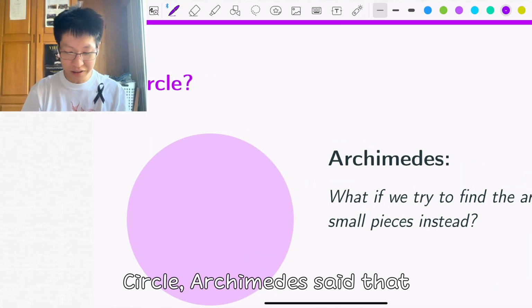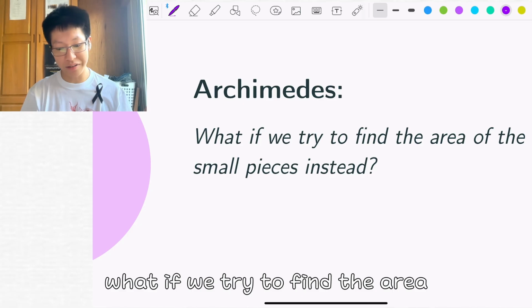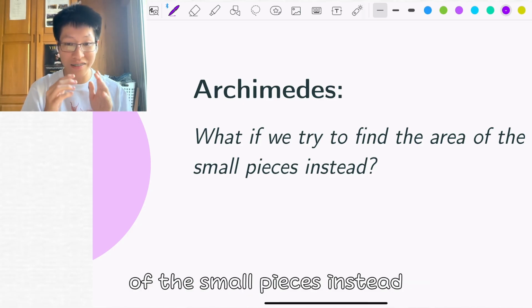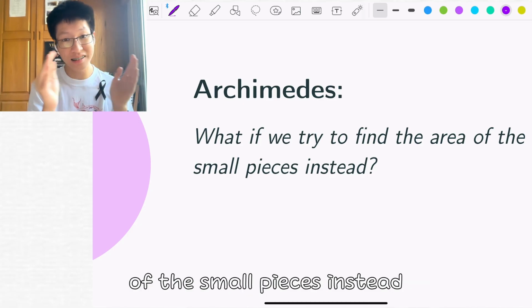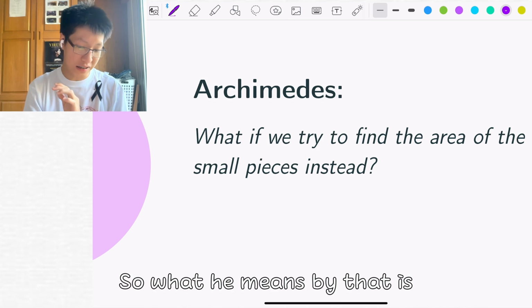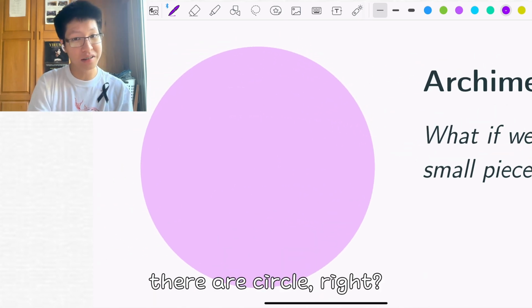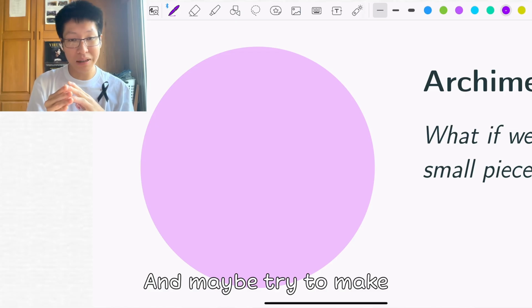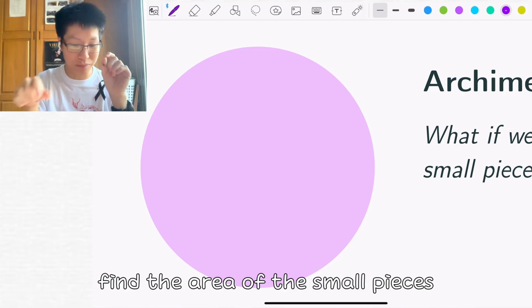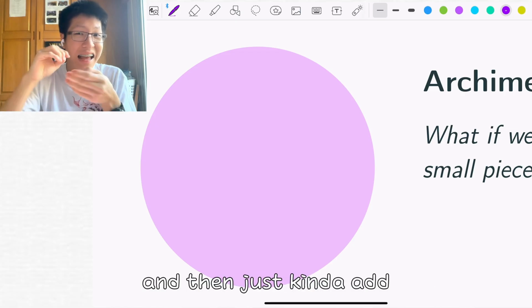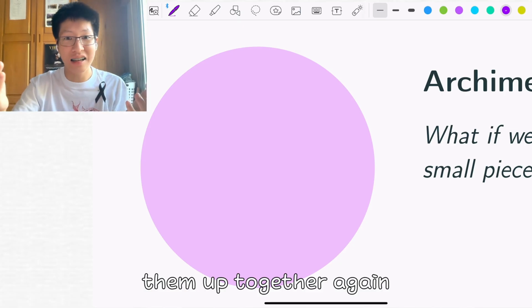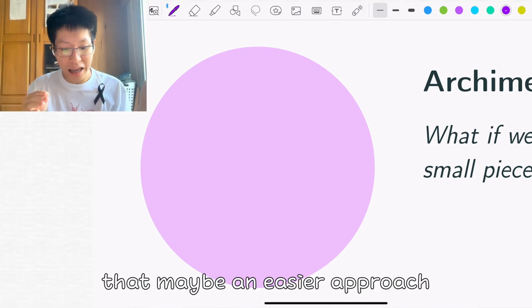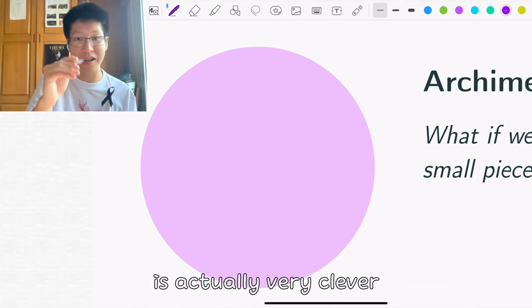Circle. Archimedes said, what if we try to find the area of the small pieces instead? What he means by that is, there's a circle, so why don't we try to divide it somehow, and maybe find the area of the small pieces, and then just add them up together again. That may be an easier approach, and the approach he came up with is actually very clever.